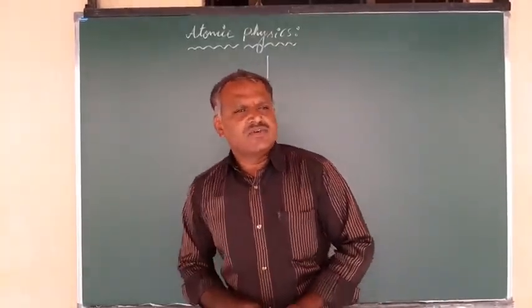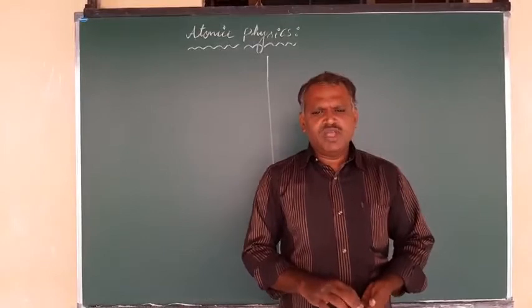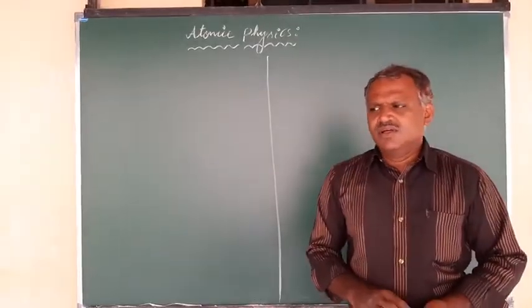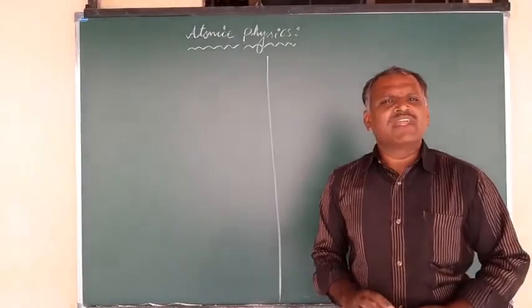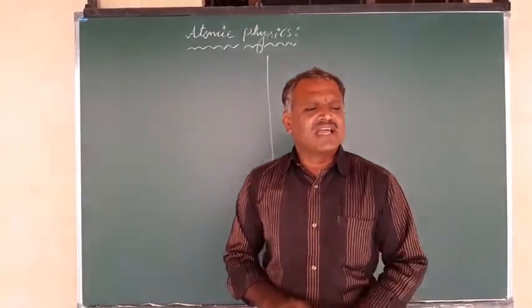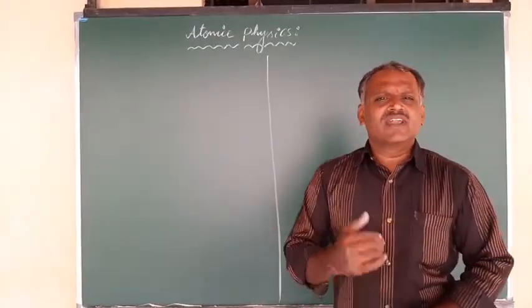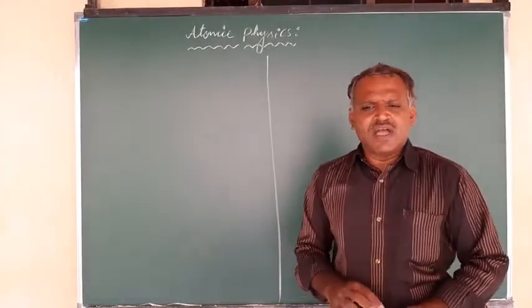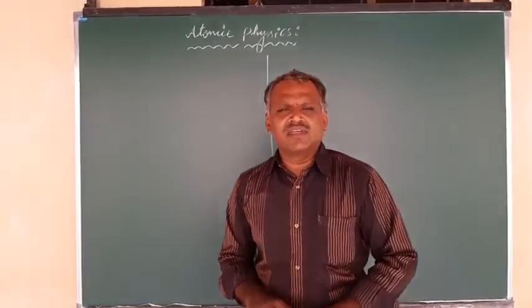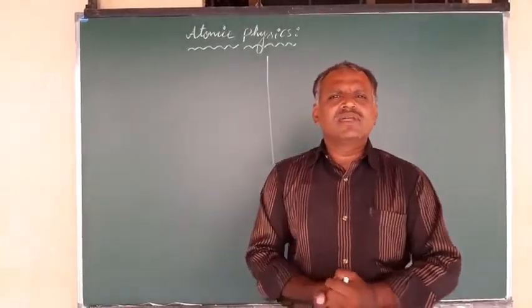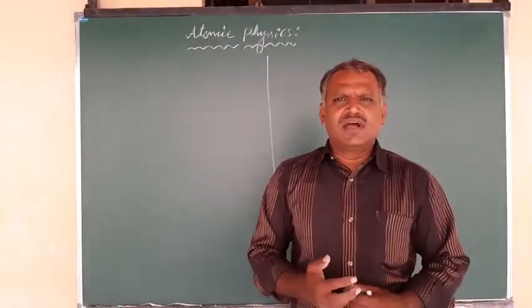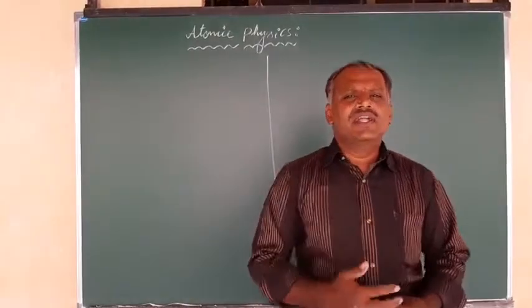The first one is Dalton, who gave the basic information about the structure of the atom. It is a spherical shape. An atom is spherical when it is under stable condition, and it has a certain mass and cannot be further divided.